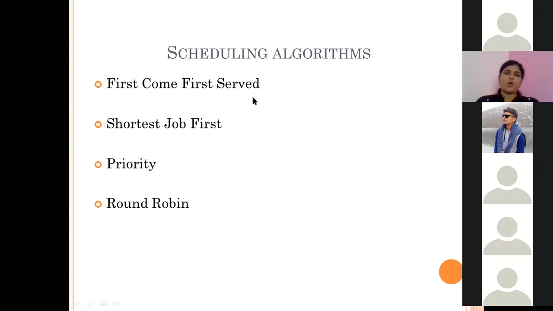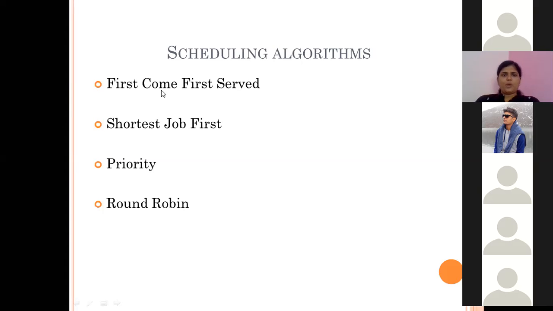The starvation problem is there in the first come first serve algorithm, that is, a very small process has to wait for a very large time. That starvation problem will be solved by using the shortest job first algorithm. Shortest job first gives the chance to the smallest processes first, then the largest processes, so the average waiting time will be reduced.